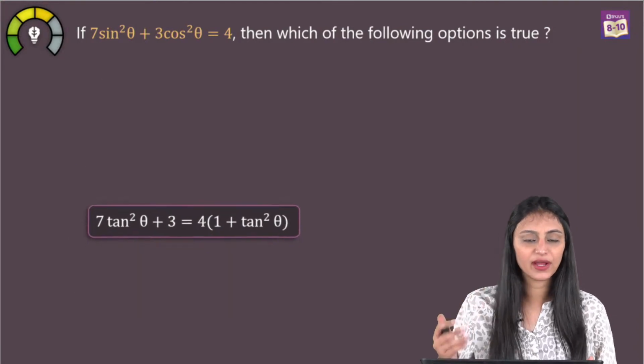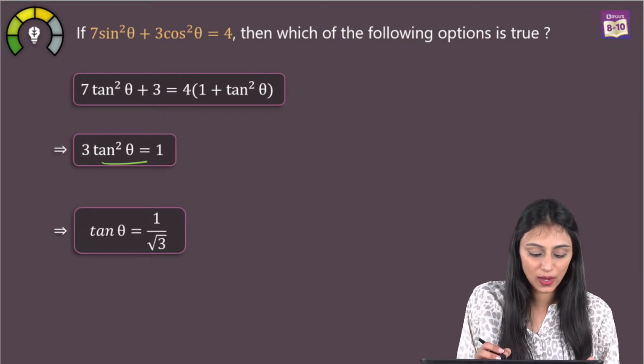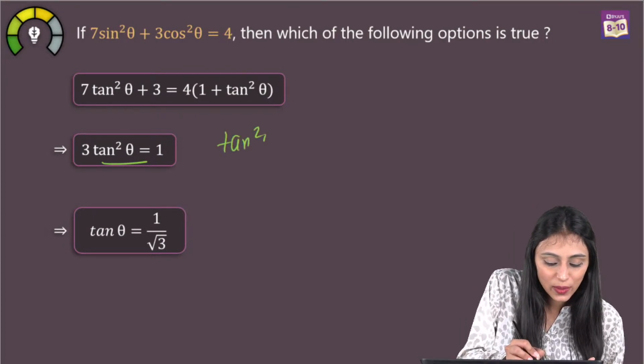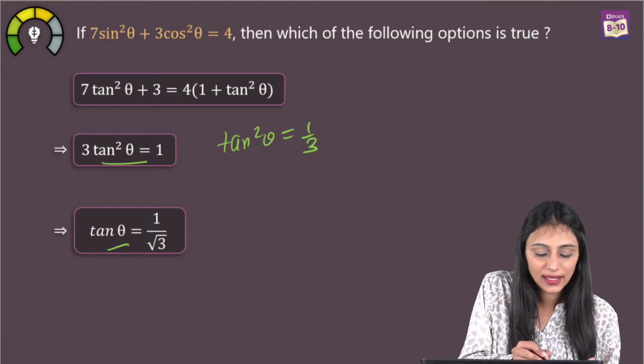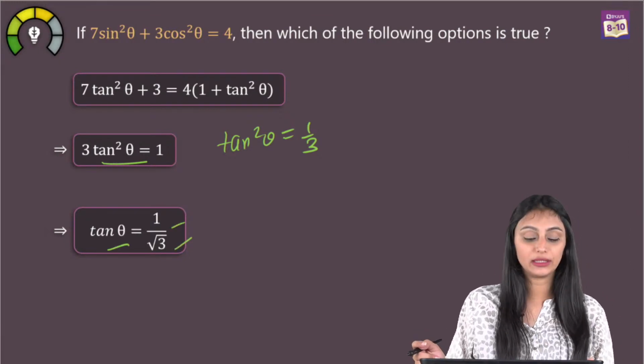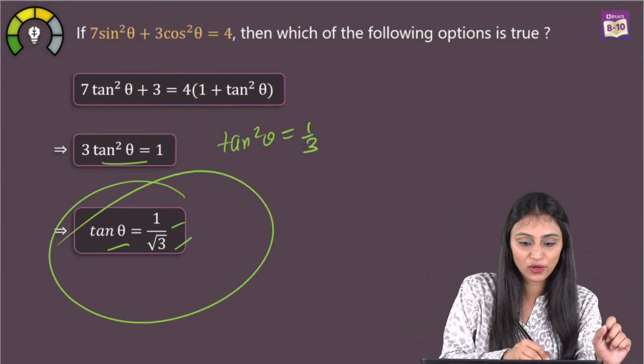Alright. So I can write here sec square theta is 1 plus tan square theta. Let's just simplify this. Once I simplify this, we get 3 tan square theta equals 1. That means tan square theta would be equal to 1 by 3. Right? So we get tan theta equals 1 by root 3 over here. That will be the value of tan theta, which is one of the options. So we have got the answer.